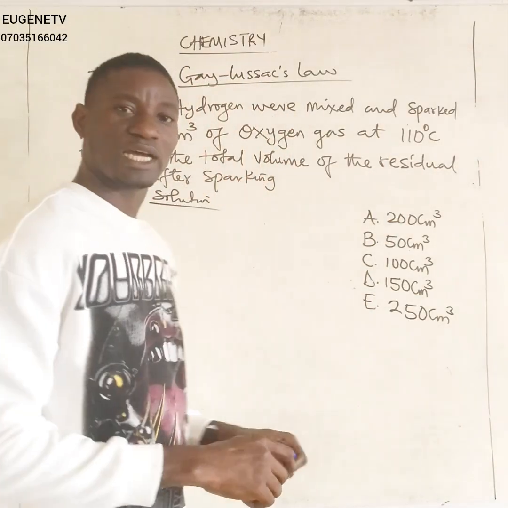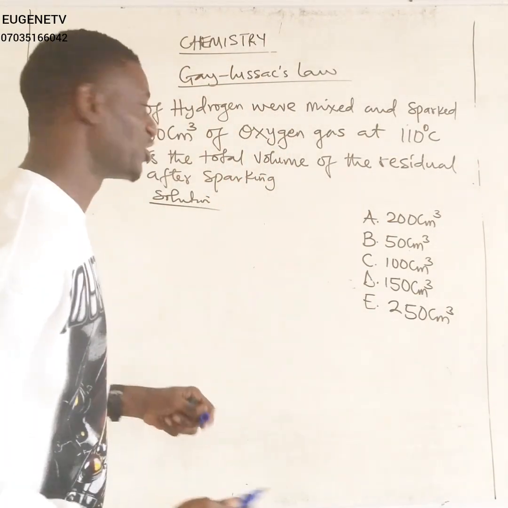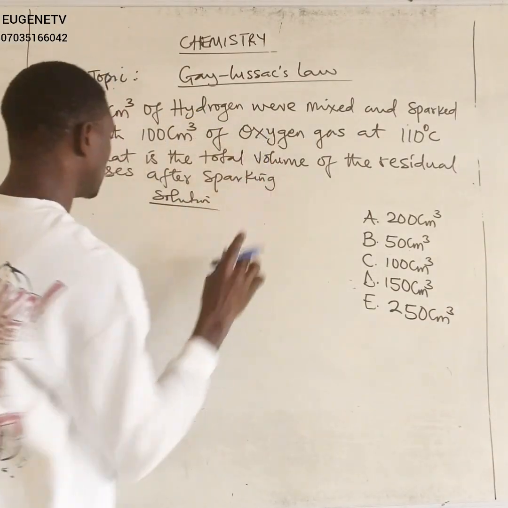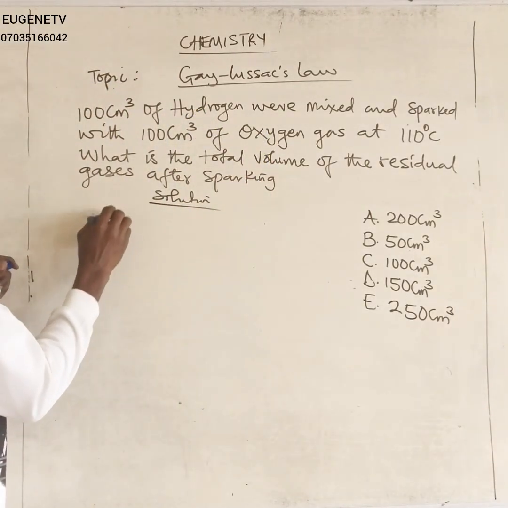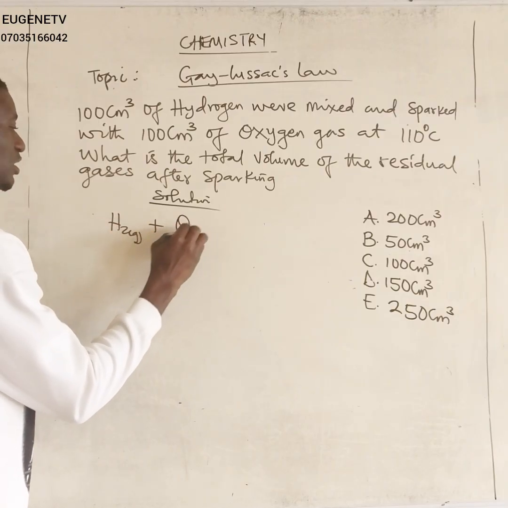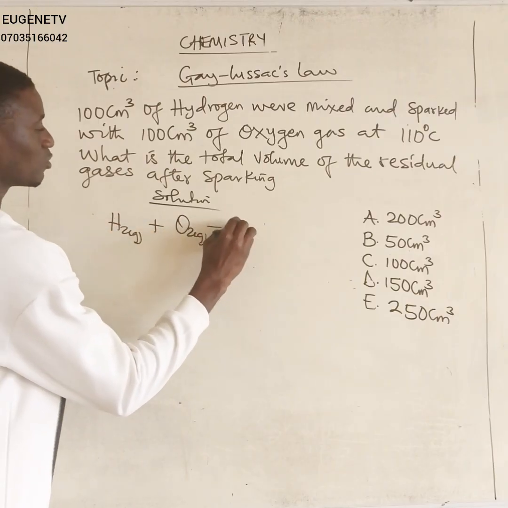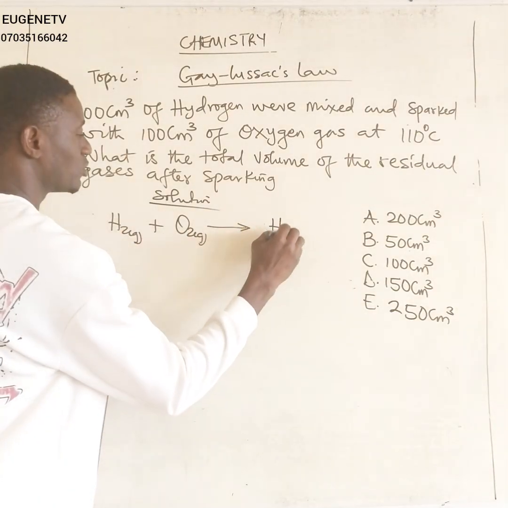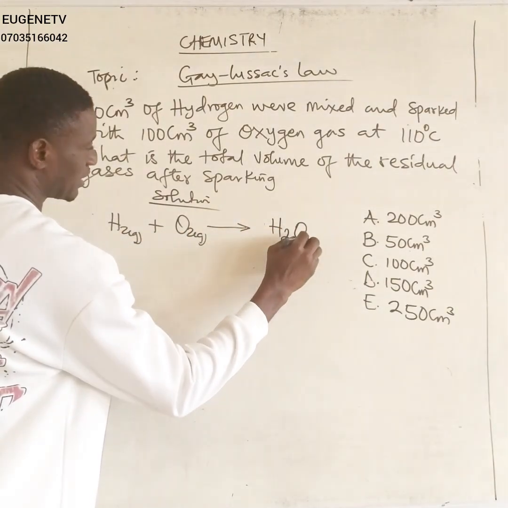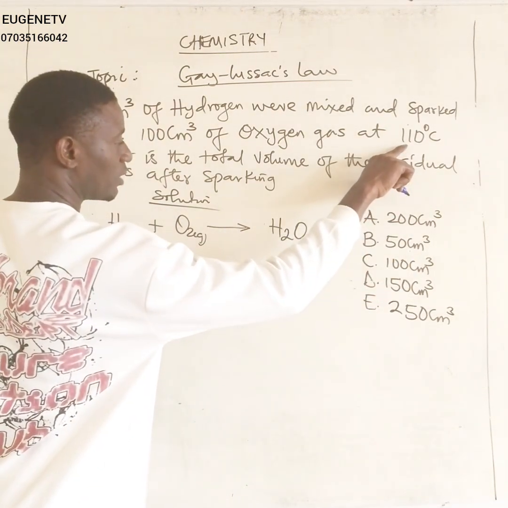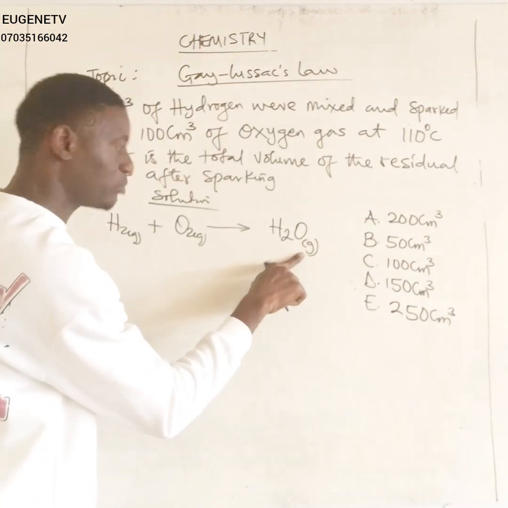Okay, come closer as we begin the journey. If we say hydrogen were sparked with oxygen, that simply means that hydrogen gas were reacted with oxygen gas. And of course, when hydrogen combines with oxygen, we will produce water, or let's say steam, depending on the temperature. Because the temperature is above 100 degrees Celsius, the water is going to be in form of water vapor.